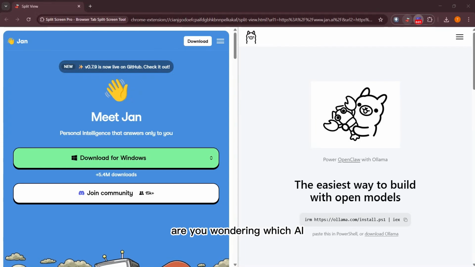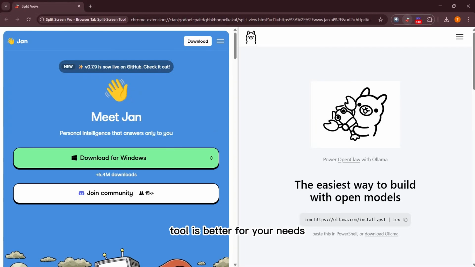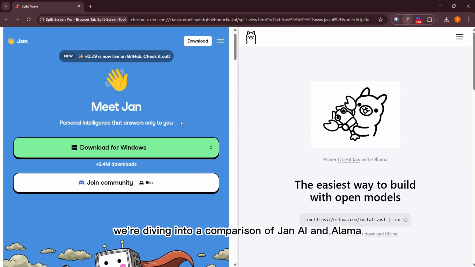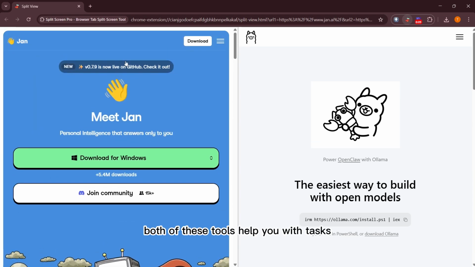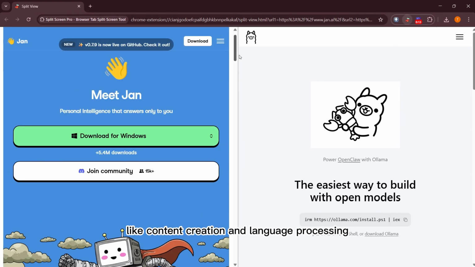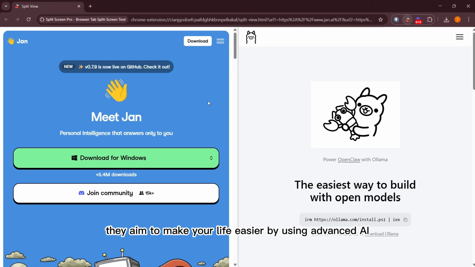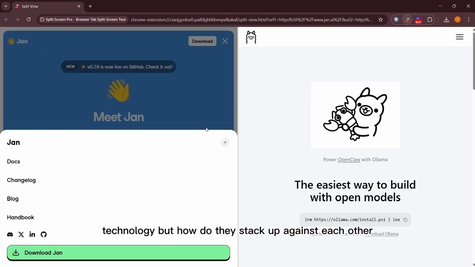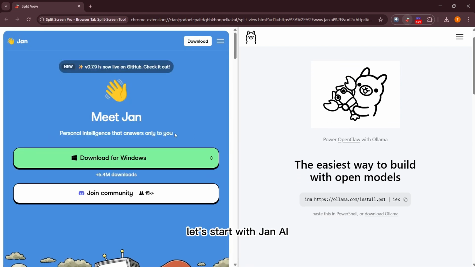Are you wondering which AI tool is better for your needs? Today, we're diving into a comparison of Jan AI and Ollama. Both of these tools help you with tasks like content creation and language processing. They aim to make your life easier by using advanced AI technology, but how do they stack up against each other? Let's start with Jan AI.